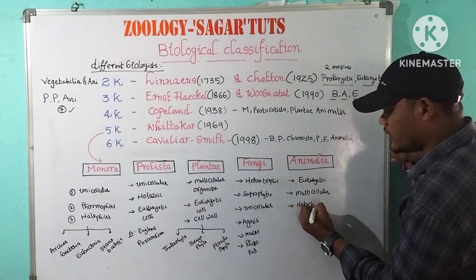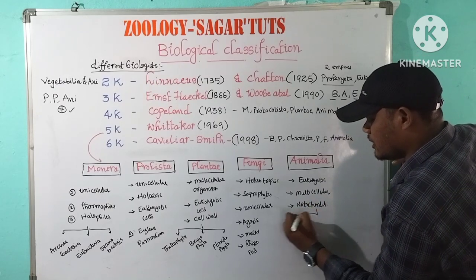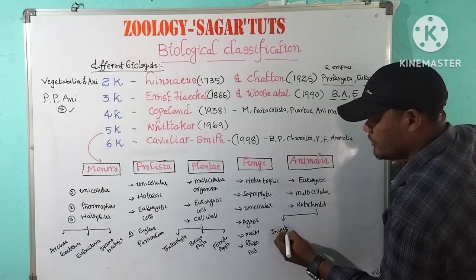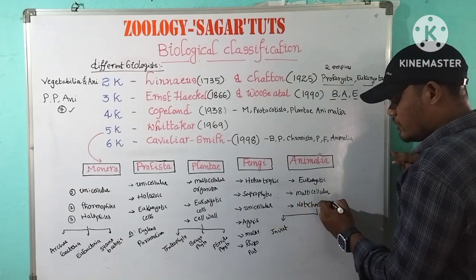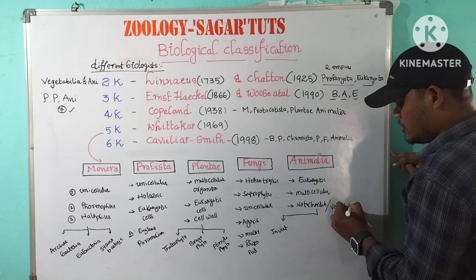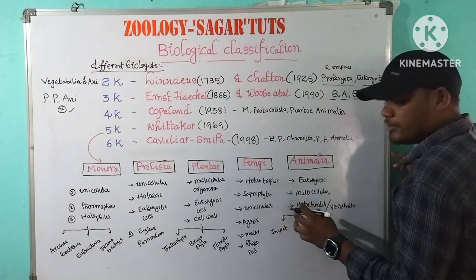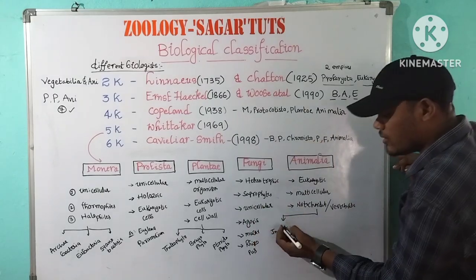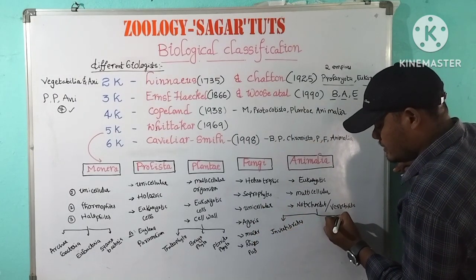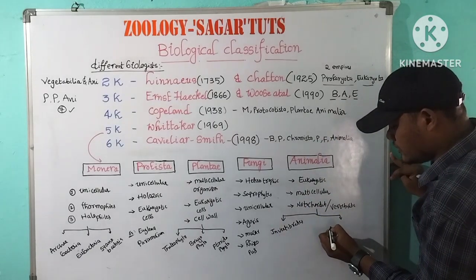If the notochord is present, they are called chordates. If it is absent, they are called invertebrates or non-chordates.